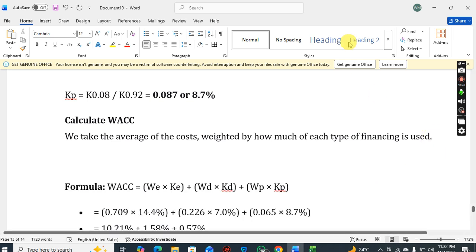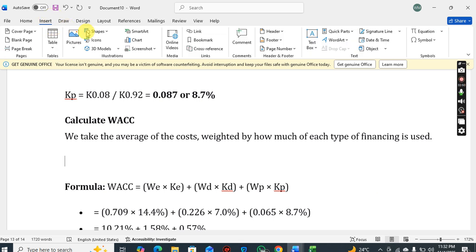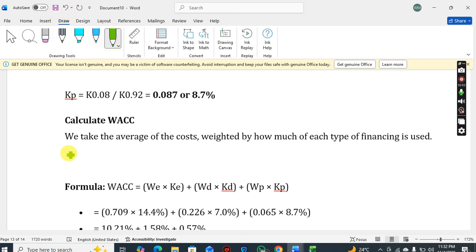Okay. So here's the formula in its original form. WACC equals, first you do the cost of equity, KE, multiplied by the weightage of equity. So you're going to say the equity financing over the total financing, when we added equity plus debt plus preference shares. Okay, this is the weightage here.